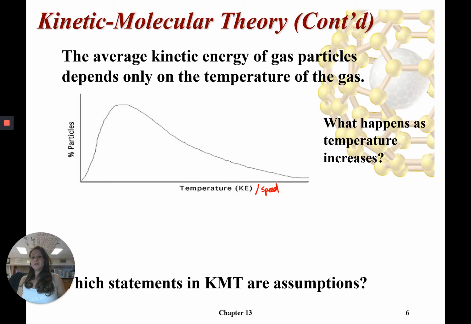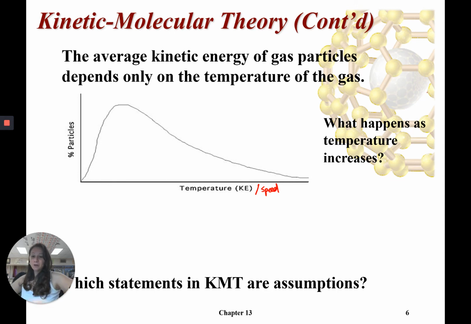So you can see here that there is a range of different speeds. So if I have a flask that has a gas in it, and I measure the temperature, not all the gas particles are moving at the same speed. Some are moving super fast, some are moving really, really slow, some are kind of in the middle. And so when I'm measuring the temperature, I'm measuring the average of all the different speeds.